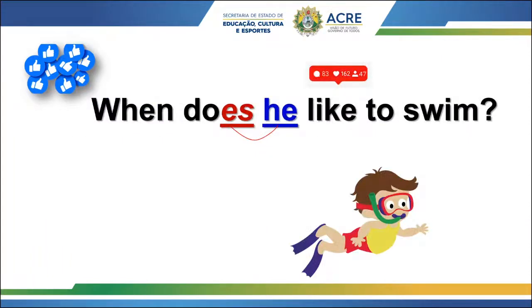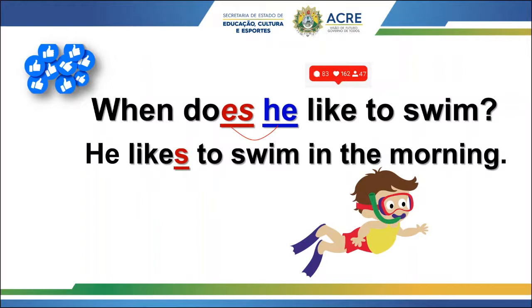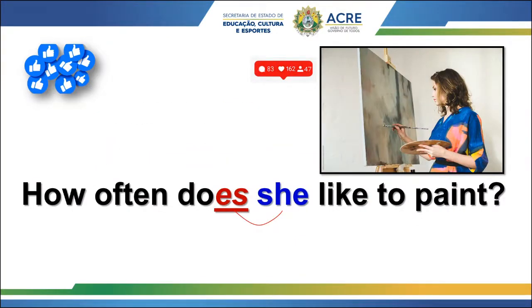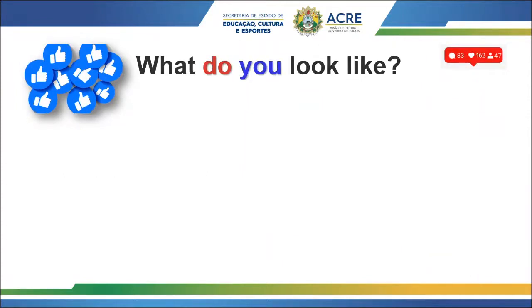Alright, more examples, guys. When does he like to swim? Guys, observe that now we have does instead of do, okay? So, he likes to swim in the morning. So, we have to add the letter S after the verb, okay? Let's continue. How often does she like to paint? Connection between does and she. Possible answer, she likes to paint 3 times a week, okay? So look, here we have some examples.